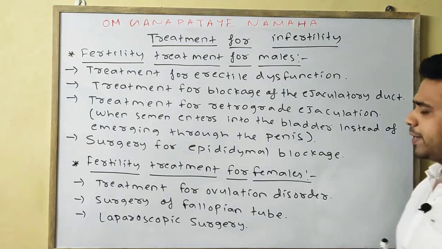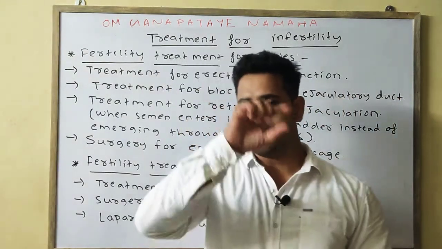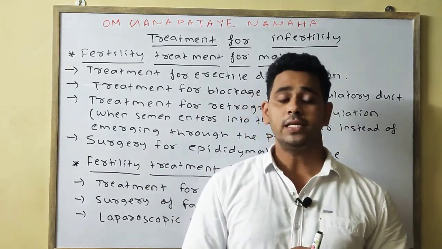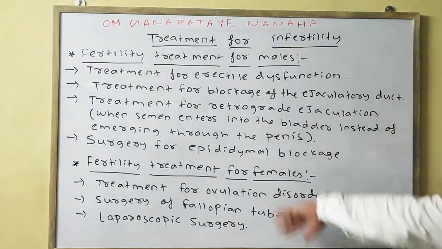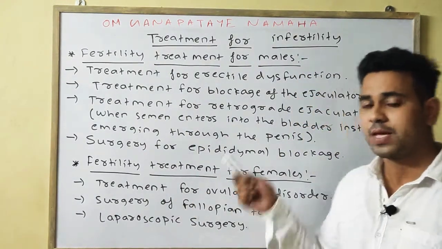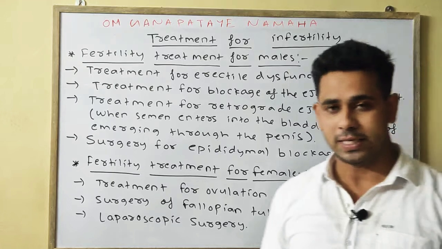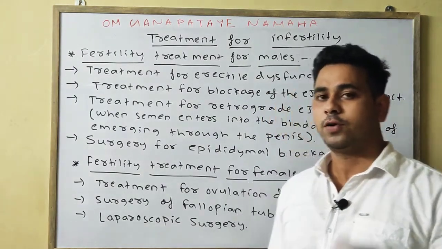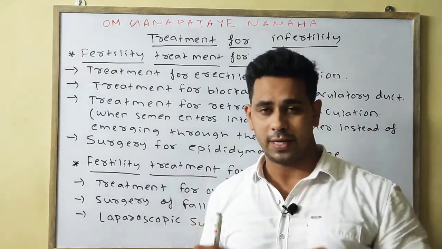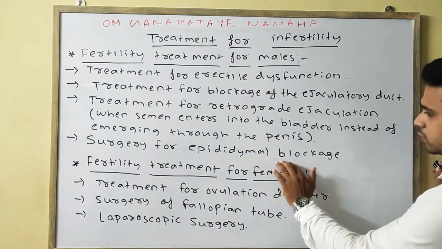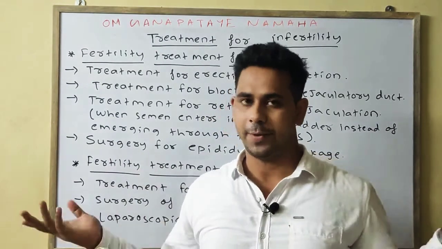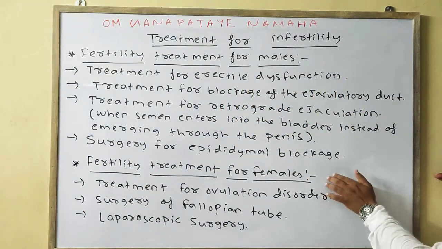Last one is surgery for epididymal blockage. If for some reason the epididymal region is blocked, we can free that region by various treatments. So these are your fertility treatments of the males. First one is the treatment for erectile dysfunction. Second one is the treatment for the blockage of the ejaculatory duct. Third one is the treatment for retrograde ejaculation, which means the semen enters into the bladder instead of the penis. Fourth one is surgery for epididymal blockage, by which the blockage will be opened and the passage will be free. Next we will discuss the fertility treatment of the female.